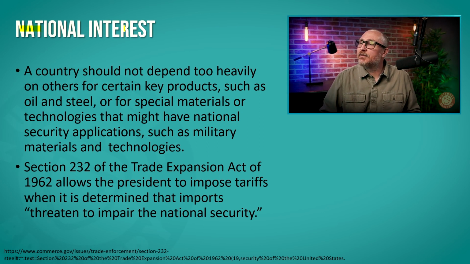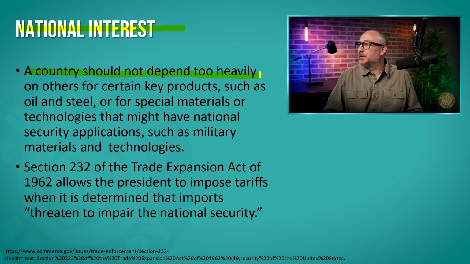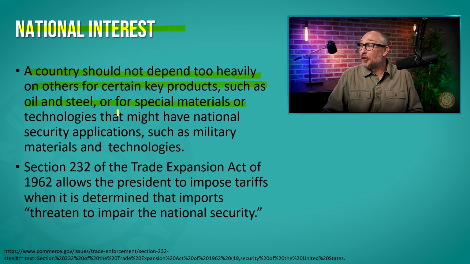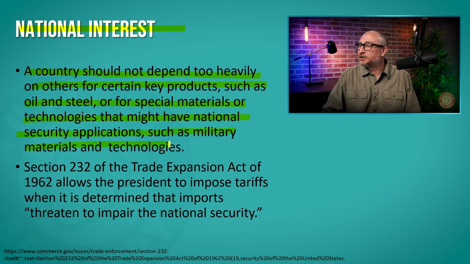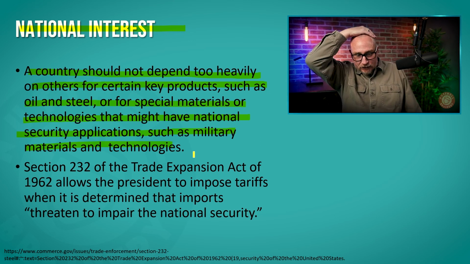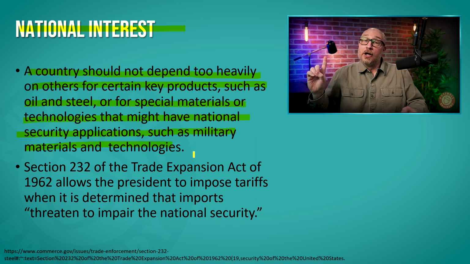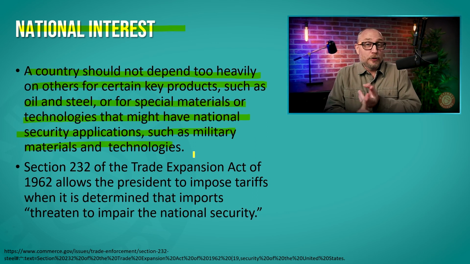And then we have national interest. Okay. A country should not depend too heavily on others for certain key products, such as oil, steel, or special materials or technologies that have national security applications, such as military materials and technologies. So here's the idea. For national security, you need oil, baby. You need power.